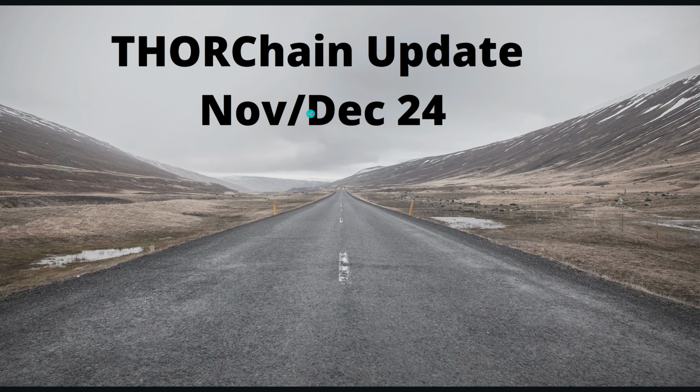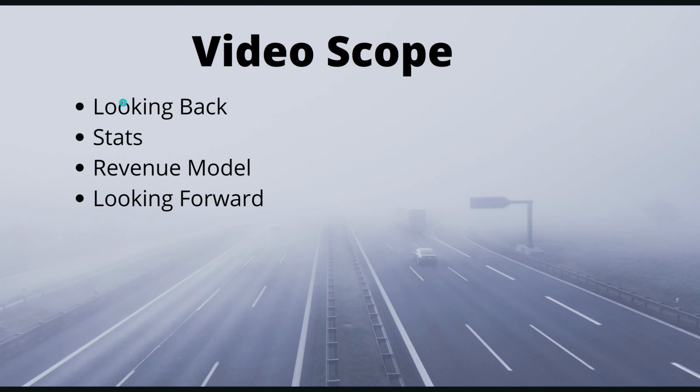And in this video, I'm going to be giving my November/December update, because I'm not really going to be doing a whole update just for December. I'm going to be covering what's happened in the last month or so, looking at some THORChain stats, going over the revenue model for THORChain, and that'll help explain some stuff like where the burn fits in and all of that, as well as the Rujira one. And then we're going to look forward to what's happening. It's going to be a big week this week with version 3, so we're going to look at that and what that means.